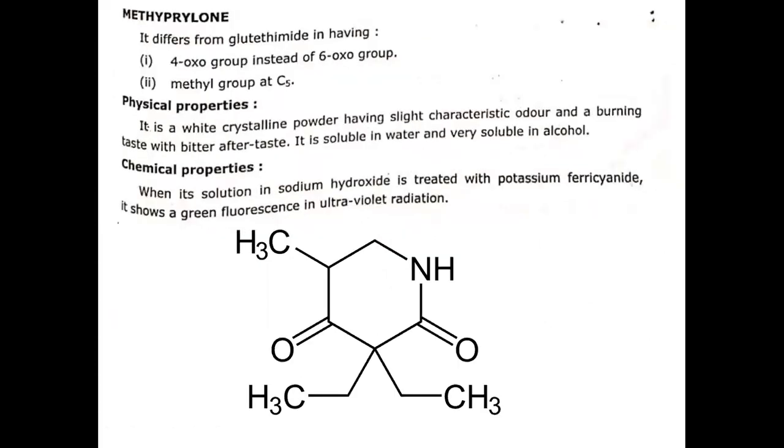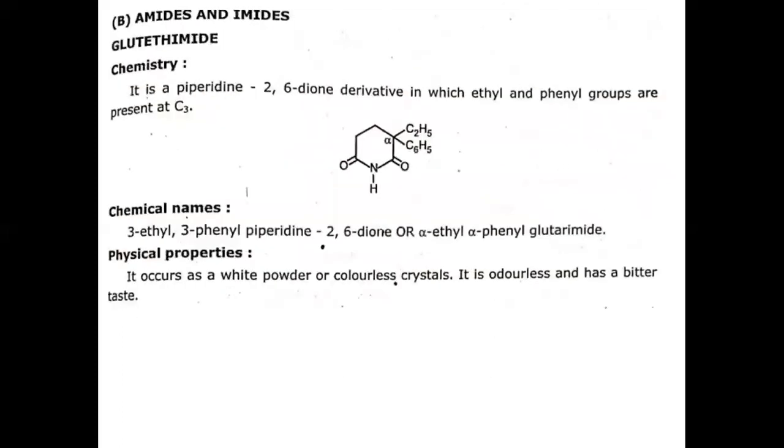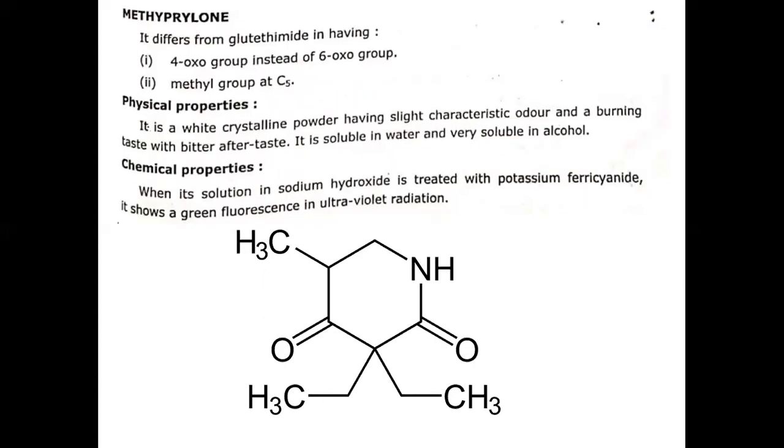Now, the next drug is methyprylon. It is different from glutethimide in having a 4-oxo group in place of the 6-oxo group. Means if we look at the structure of glutethimide, there is an oxo group attached at the 4th position, and in case of methyprylon, the oxo group is attached at the 4th position, and a methyl group is attached at the 5 position.